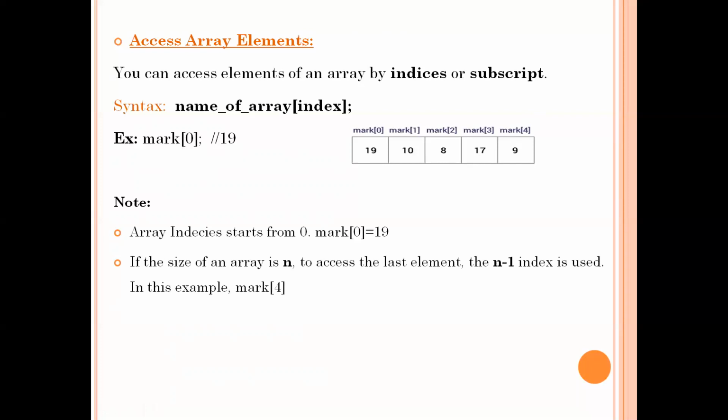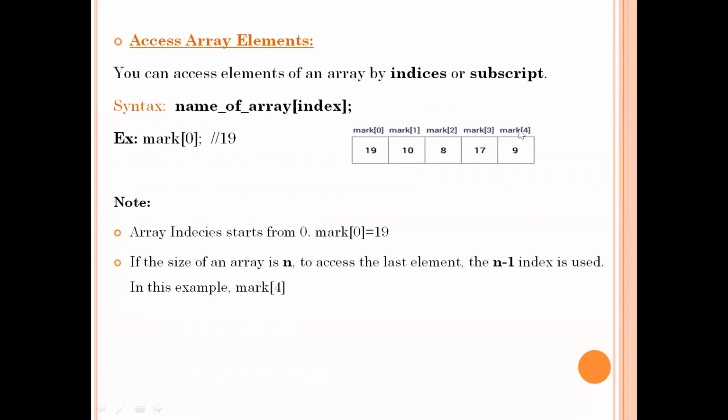Suppose your array size is 10. Always the array index starts from 0. Now at which position will the last, 10th element be available? At index marks of 9. Right. Now see, if the size of an array is n, to access the last element, we need to use the n minus 1 index.